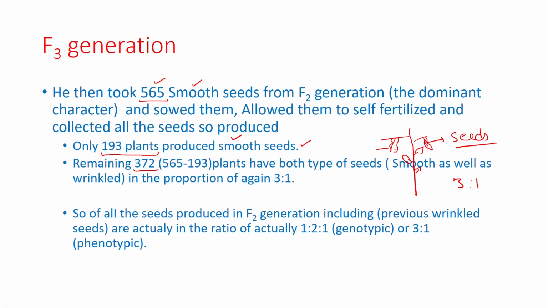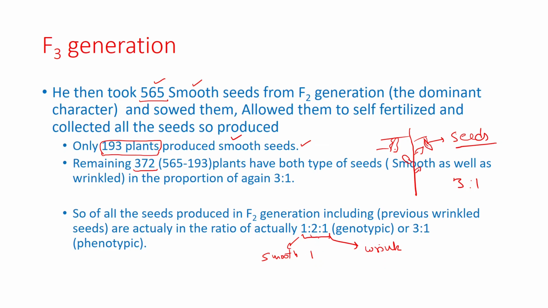So all the seeds produced in the F2 generation which are smooth in phenotype are actually in the ratio of 1:2:1 genotypic ratio. Means 1 represents these 193 plants, again 1 having smooth genotype as well as phenotype. This one represents a wrinkled seed having the genotype and phenotype of a wrinkled seed,